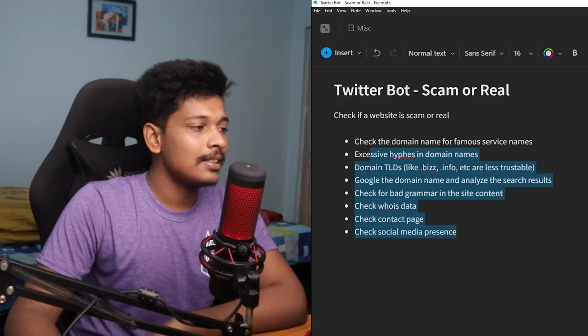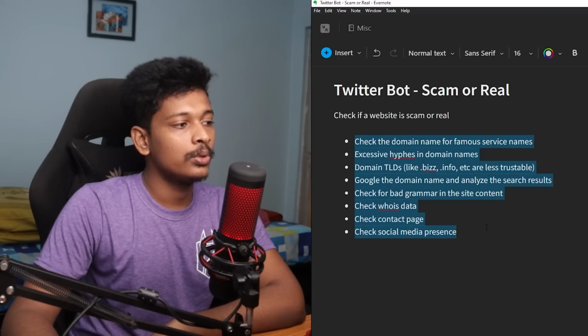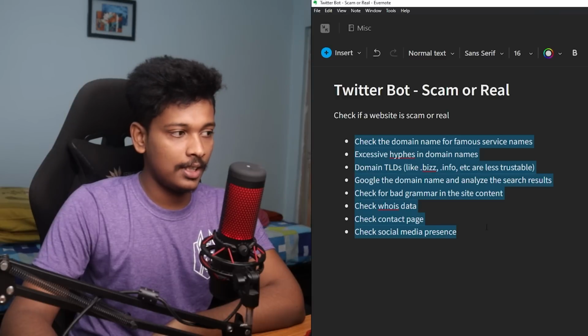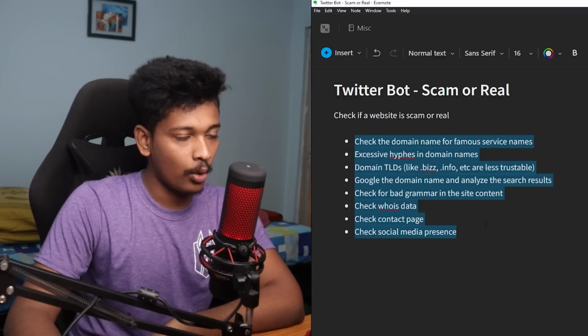Okay, so to actually distinguish between a scam and a real website, you follow some rule set. I've written some rules, as you can see. These are the checks that we can do to distinguish whether it is a fake or scam website or a real website.